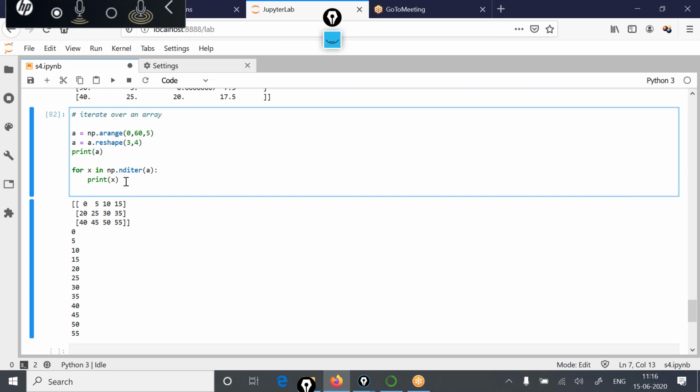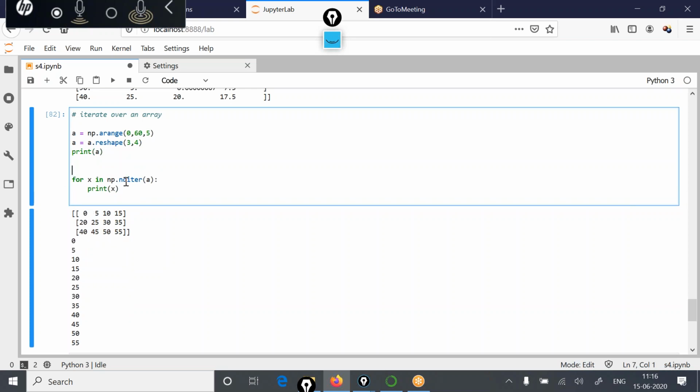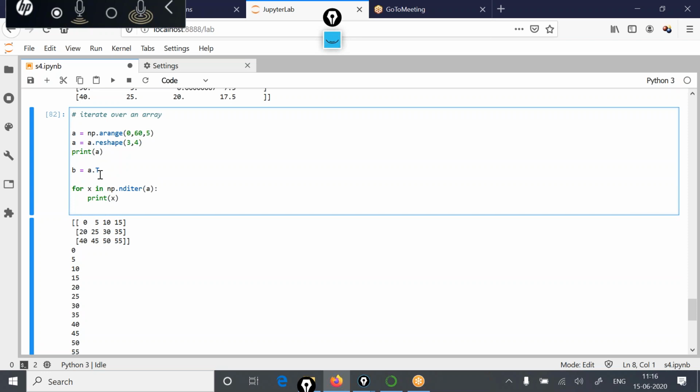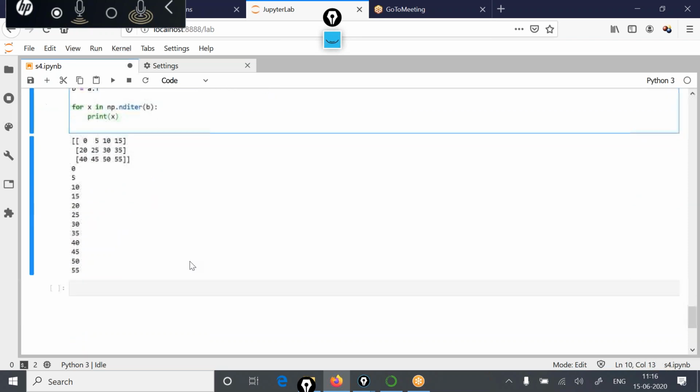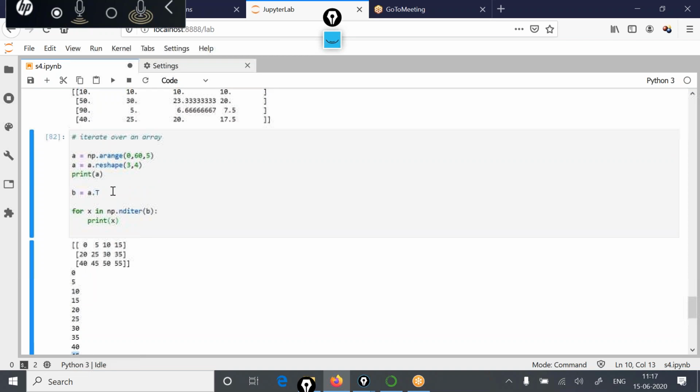Now, if you take the transpose of this matrix and store it in B, let's say B is equal to A.T, what A.T will give is the transpose of A, and it will store it to B. Now if I iterate over B, what will happen? See, here the iteration is row wise, row major: 0, 5, 10, 15, then 20, 25, 30, 35, and then 40, 45, 50, 55. So the elements are iterated row wise.